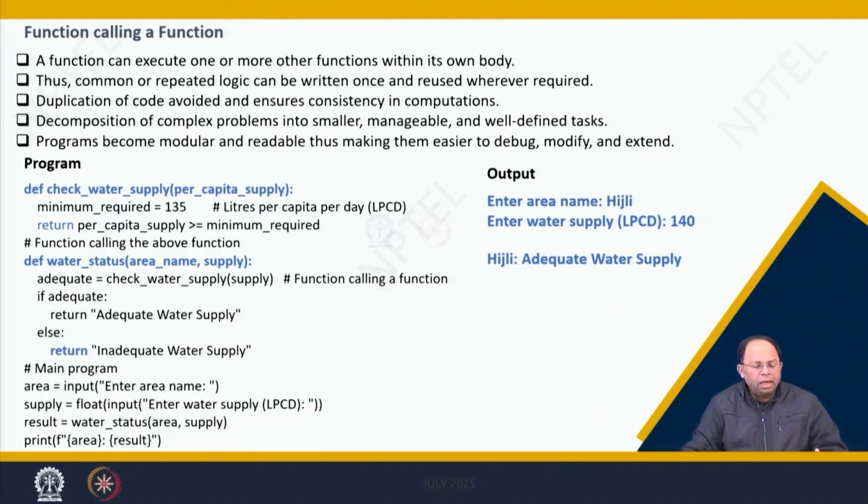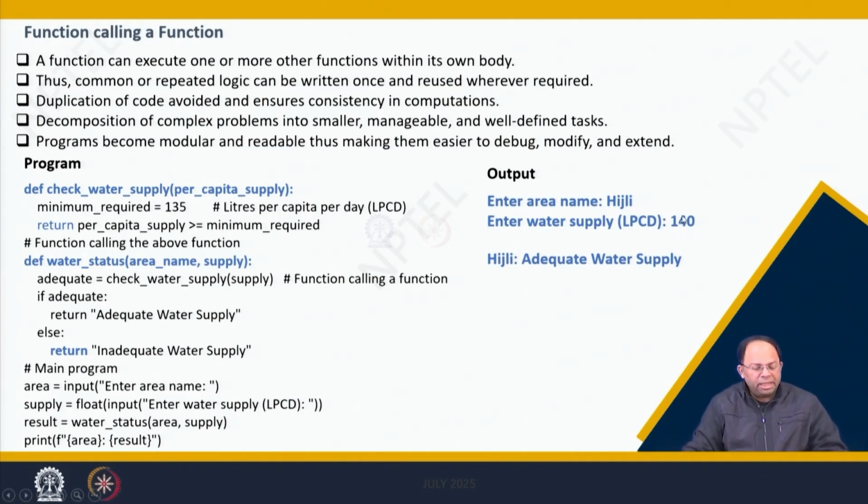So what is happening? First line, area, we take an input: enter area name. Like over here in the output, when this line of code is run, you see enter area name on the screen and you type in Hijli, right? Hijli is in Kharagpur, inside our campus, one part of the campus. Now supply is equal to float input: enter water supply LPCD. So now I am taking the value of LPCD in this particular area. The value shows as 140.